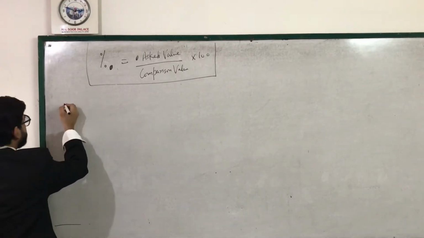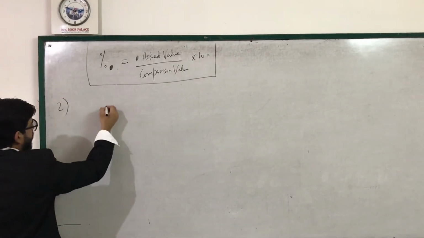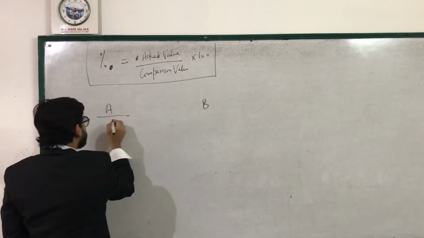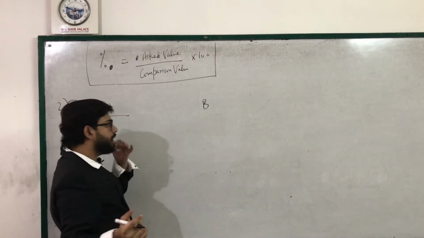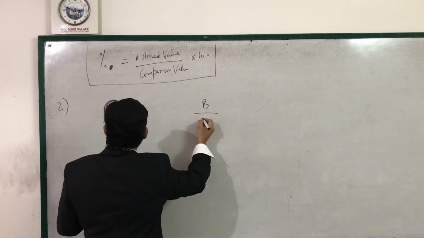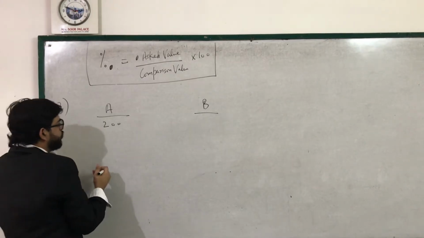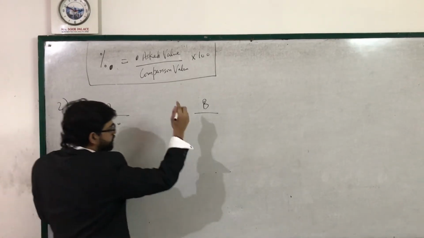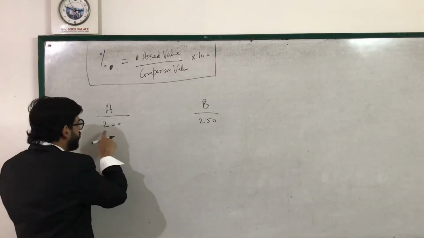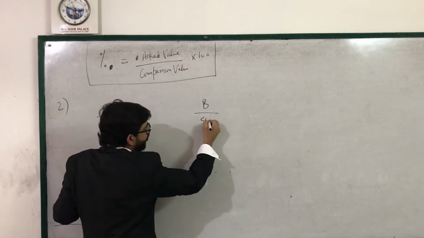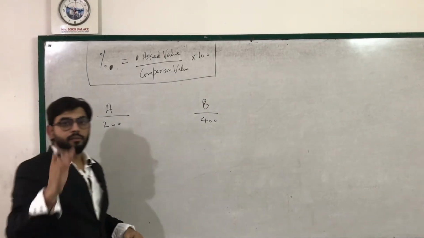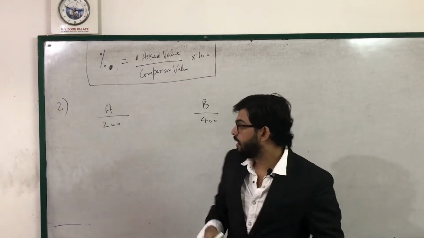I'm giving you an example. A and B. Suppose A's value is, let us suppose, 200 and B's value is, okay, let's take simpler values, 200 and B's value is 250. Even simpler, 200, B's value is 400. Nothing could be simpler than this. A is 200, B is 400, right?